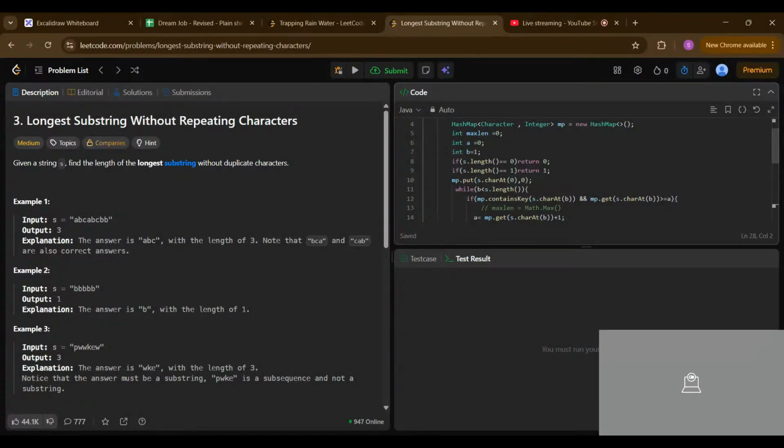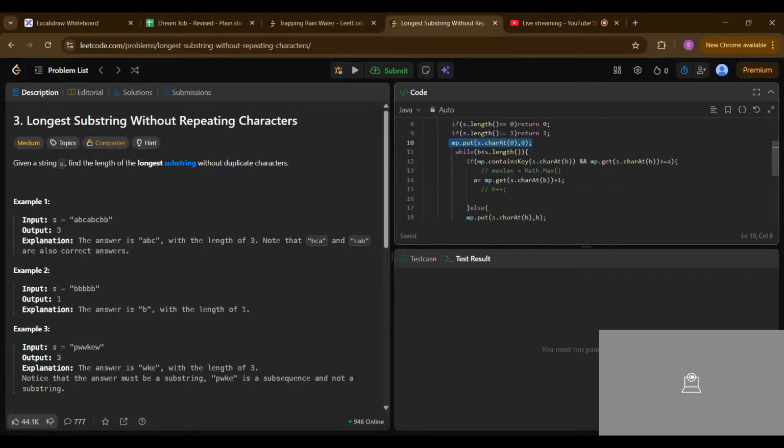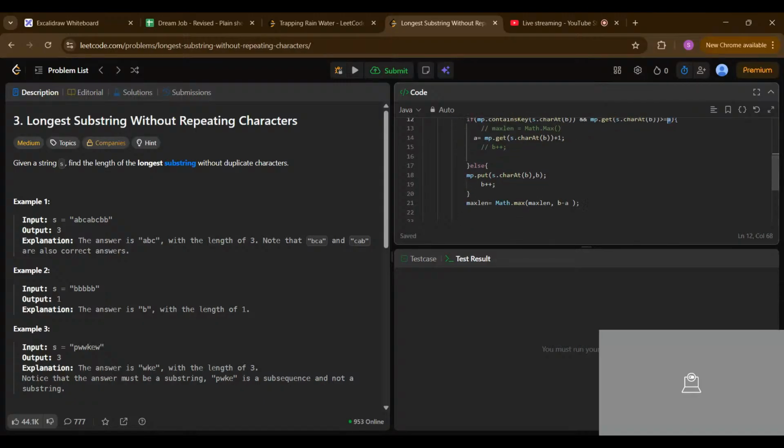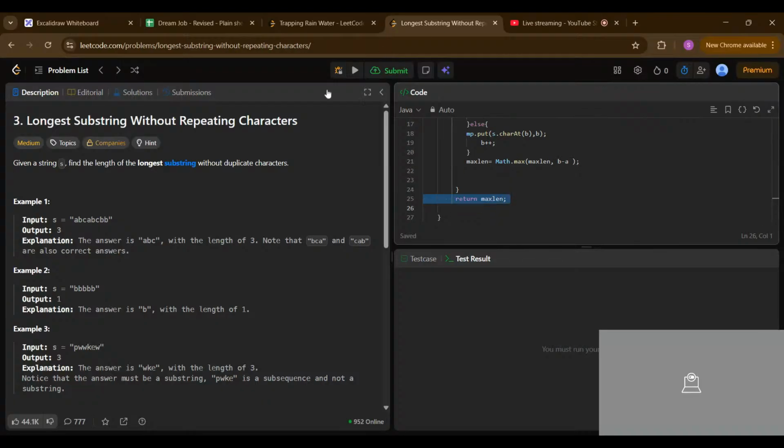Now every time, first of all, I am pushing the first element into our map, and then, as I already said, I'm checking if my current character is present or not in our hash map. If it is present and its index is greater than the left pointer, then we update that. We just have to increase the width, and then return the max length, like this, and that's it.